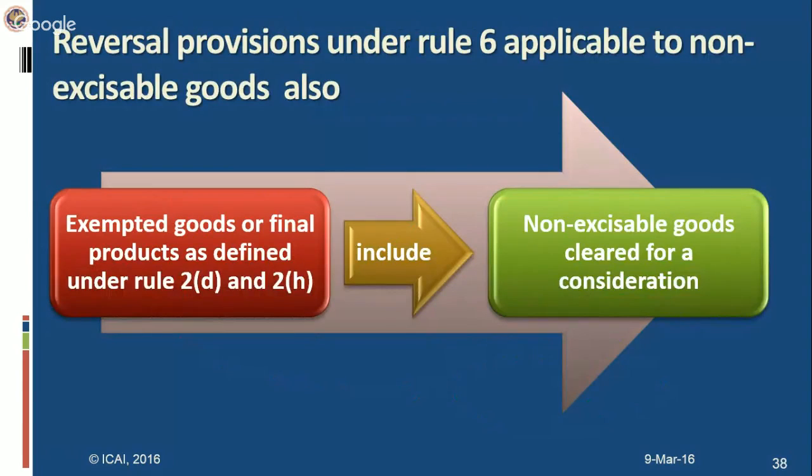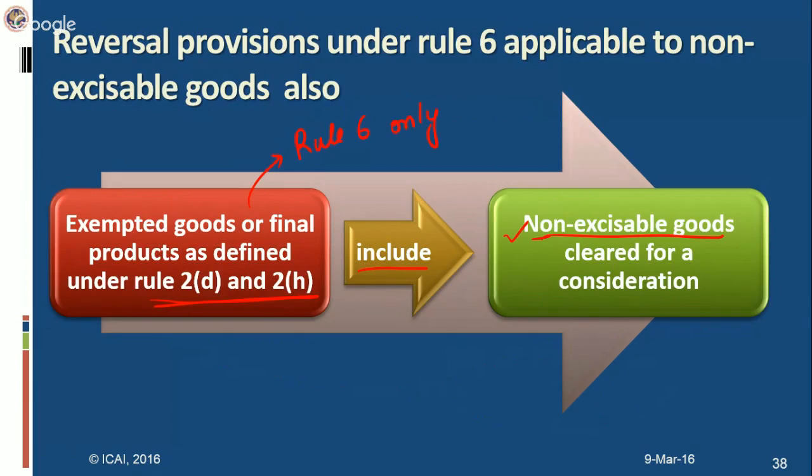Rule 6 was amended and an explanation was inserted in Rule 6 which said that for the purpose of only Rule 6, these two definitions have not been changed under the respective rules. Only in Rule 6 an explanation has been inserted which says that for the purpose of this rule, exempted goods or final products as defined under Rule 2D or 2H will include non-excisable goods. Again, I am reminding you that this is only for Rule 6.